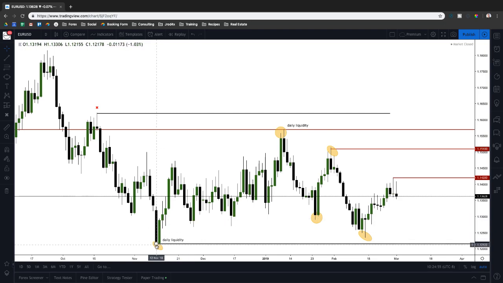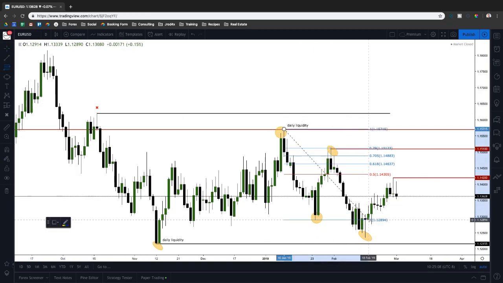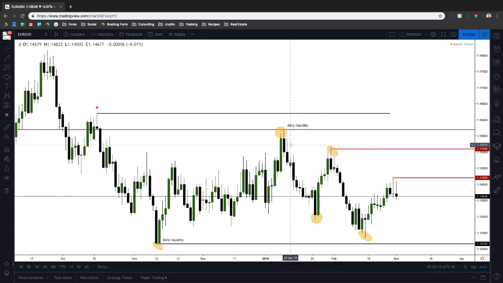So you can see we're trapped between the low and the high, but notice what the market did here. We broke down, made a lower low, came all the way back up, retraced, right? And you can draw your fib one here if you want. Perfect 79%, right? That's what you would expect in a bearish market. You would expect it not to go above 79%.